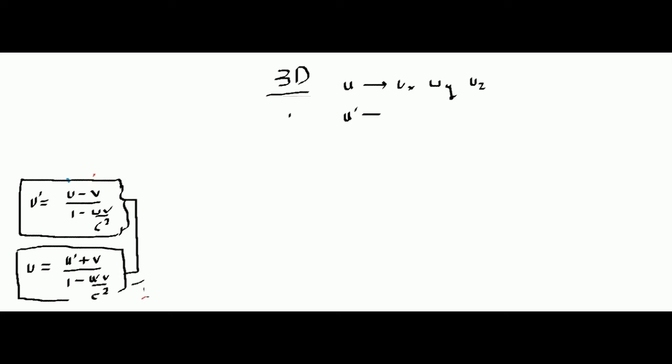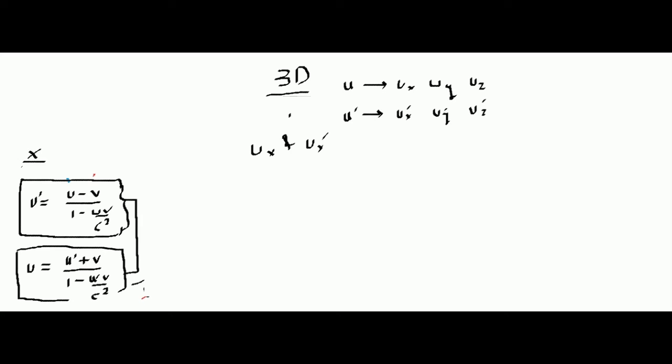u is the velocity of the ball calculated by the stationary observer. Similarly, u dash is the velocity of the ball calculated by the moving frame. In 3D it will have three components: ux dash, uy dash and uz dash. In the previous example I related ux and ux dash, because those were all along the x-axis.